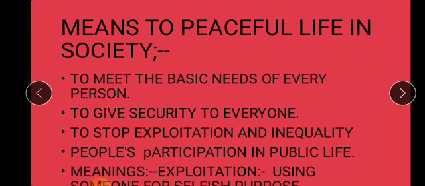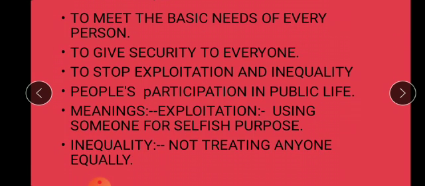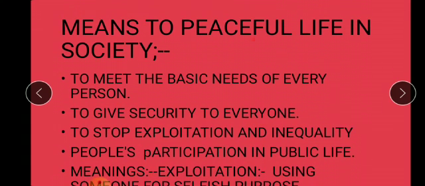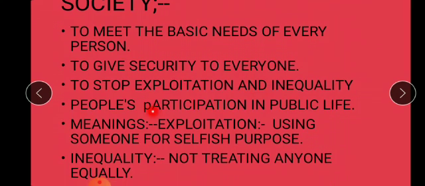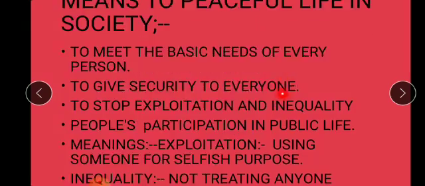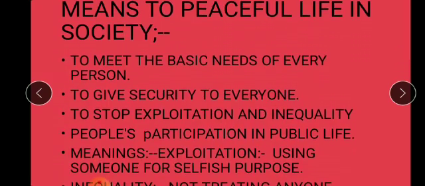When everyone will be safe, secured, it leads to a peaceful life. When there will be no exploitation, no inequality, again it will lead to a peaceful life, isn't it? And when we have more and more people participating in public life, then again it will lead to a peaceful life, and all the people will every time come together. When their participation will be more in public life, when they will come together, then ultimately it will lead to a peaceful life.